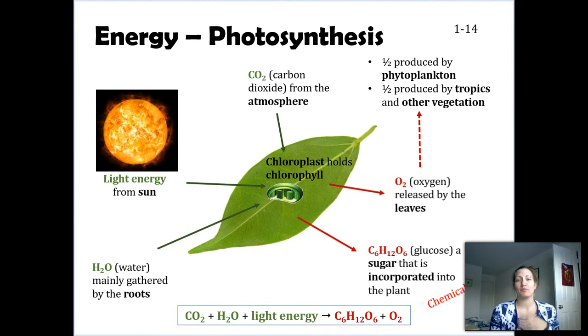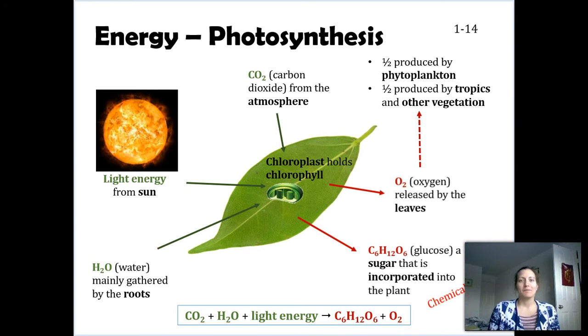The chloroplast then processes these and turns them into two things. One is oxygen. Oxygen is really seen as a waste product. Although it's wasteful to the plant, really beneficial for us. It also creates glucose, or C6H12O6. This is a sugar.